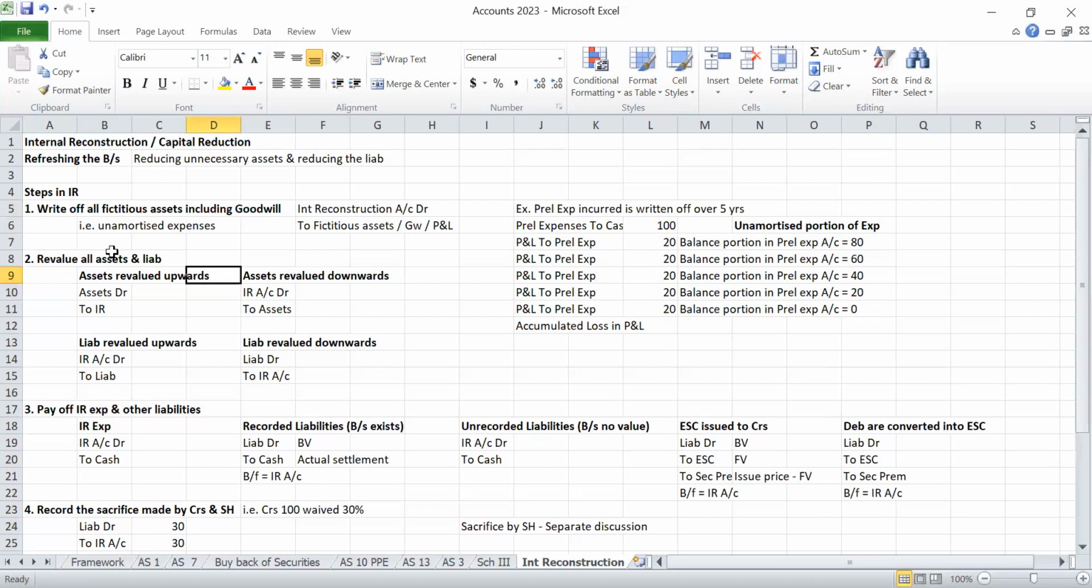The first time, when you see this many entries we have to pass, you will think it is a lot. But if you see the question, each and every transaction will be given. You have to read the transaction and pass the journal entry. So you need not think much in this chapter. Internal reconstruction is a very, very simple chapter. This is the concept; some we will discuss later.